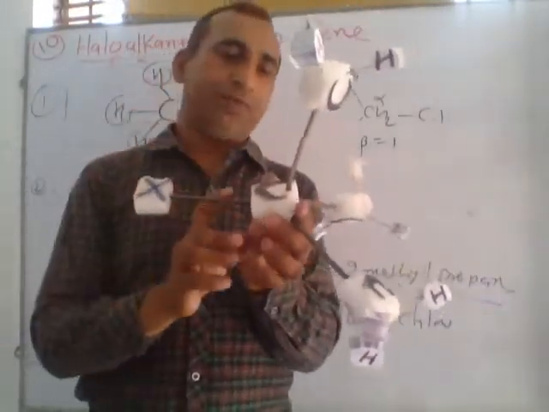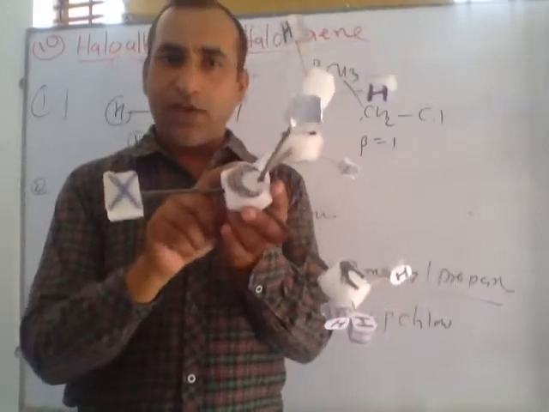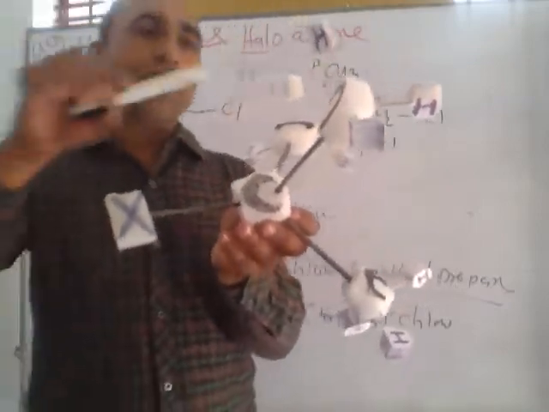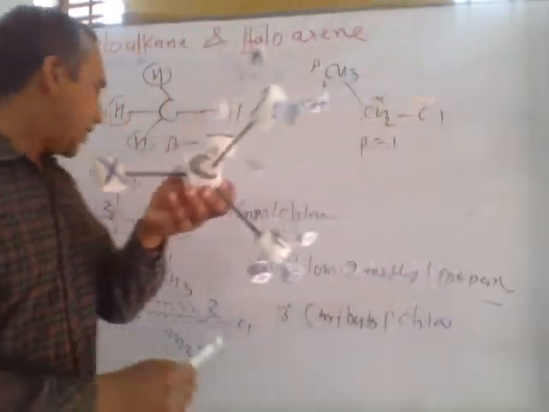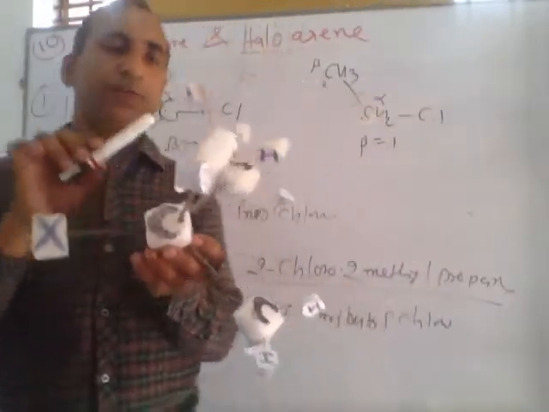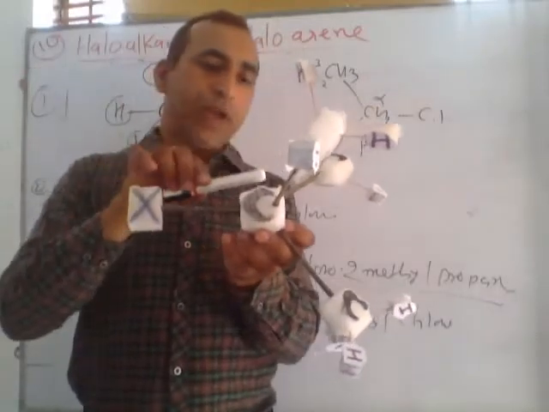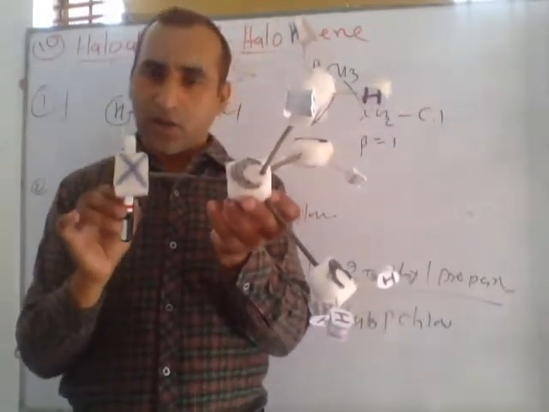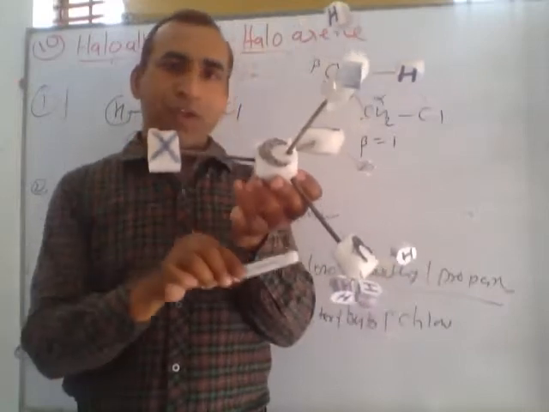So listen, in this compound this is alpha and from alpha there are 3 beta. So if there are 3 beta, this is called tertiary, but total carbon are 4. So we can say tertiary butyl chloride. Otherwise 1, 2, 3 carbon.